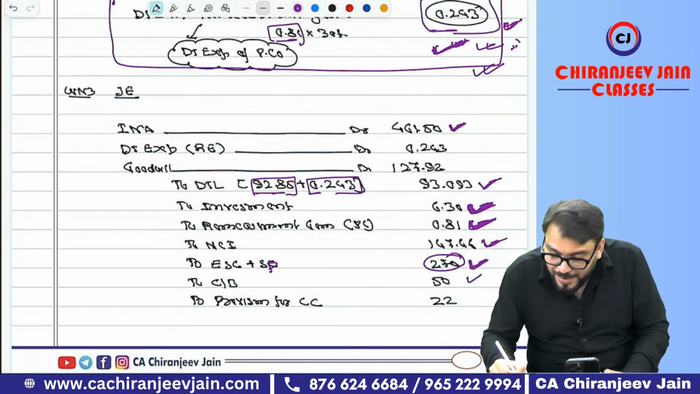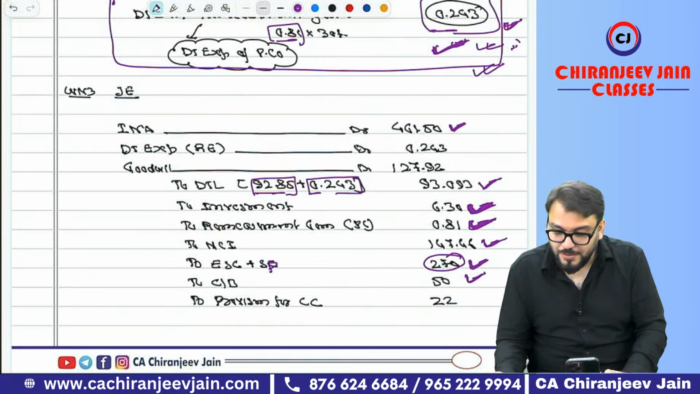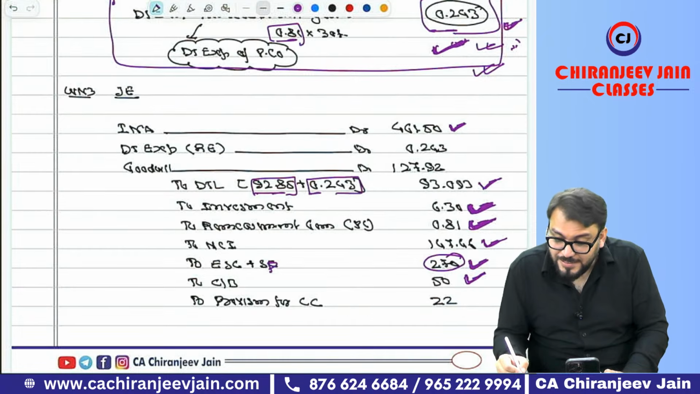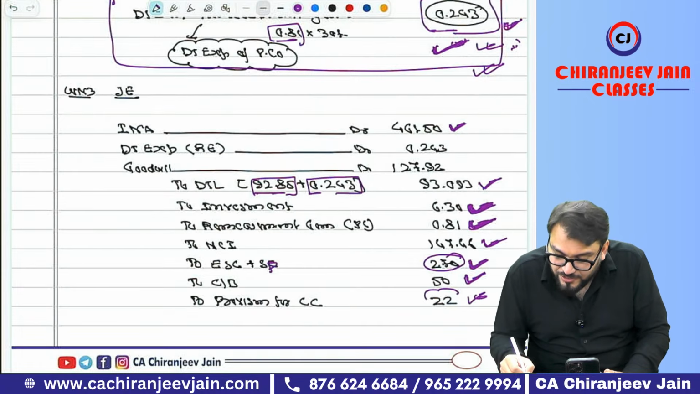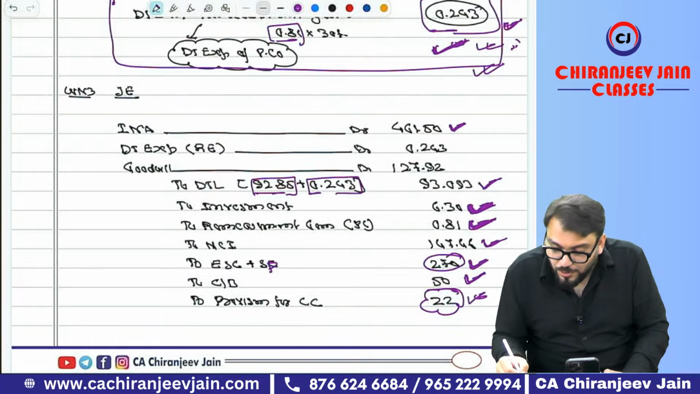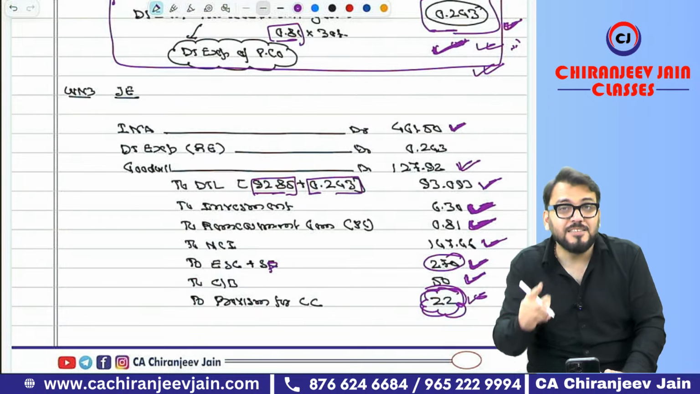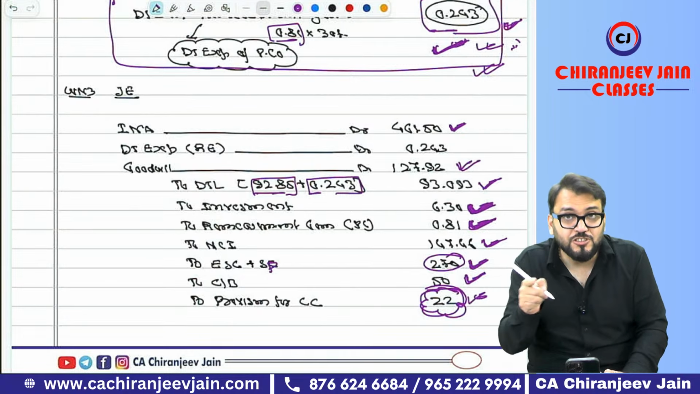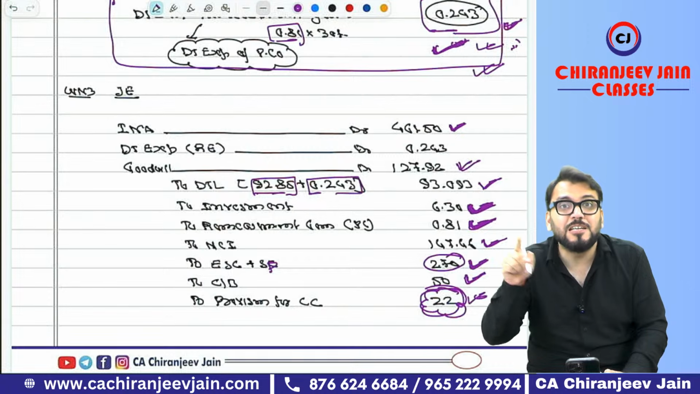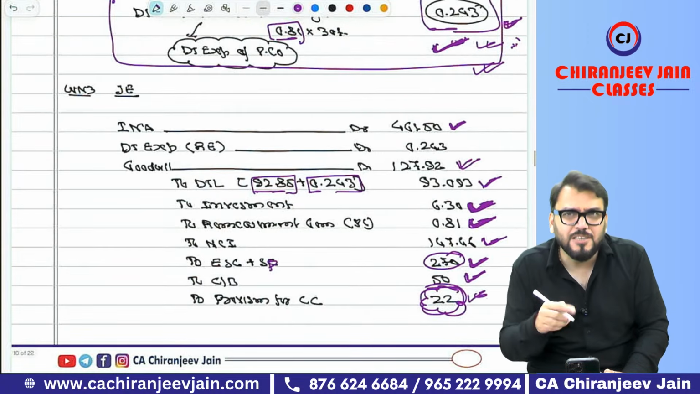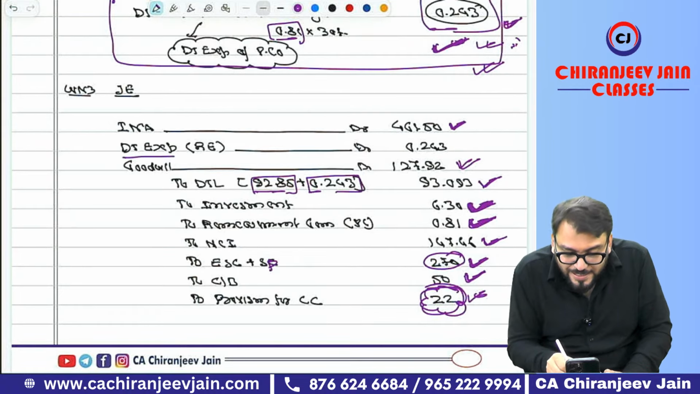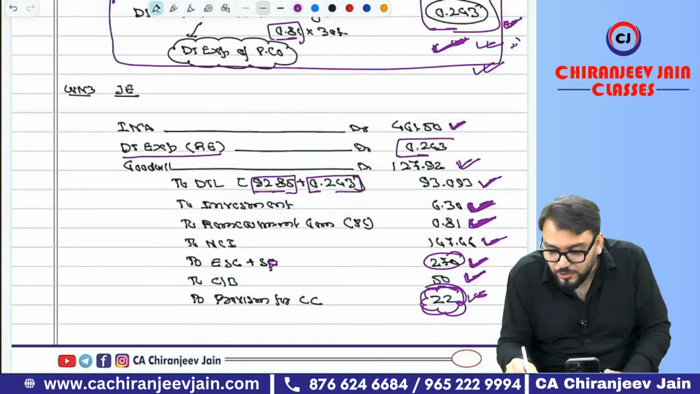Then the cash and bank payment. Then there is one provision for contingent consideration of 22 lakh. Goodwill as per our calculation, and there is one deferred tax expense, which is due to the remeasurement gain, that will be transferred to the P&L account. Or you can say retained earnings debited, so retained earnings account debited will be 0.243.